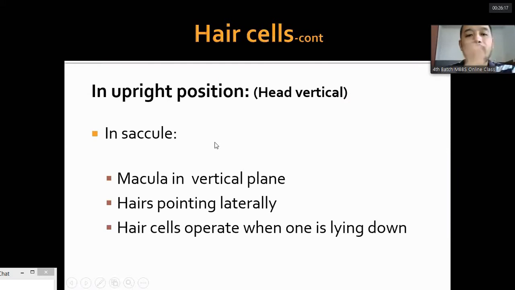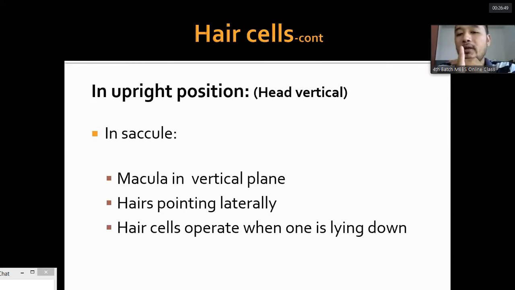Now in the upright position, what happens in the saccule? The head is vertical, the macula is in the vertical plane, and the hairs are pointing laterally. So the hair cells can be moved only if there is vertical movement. Just like in a lift, you feel the acceleration and deceleration, the weightlessness as it moves downwards, or you feel more heavy when it moves upward. This is all detected by the macula in the saccule.